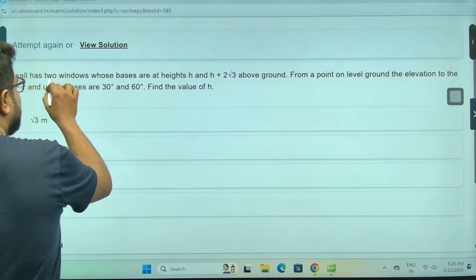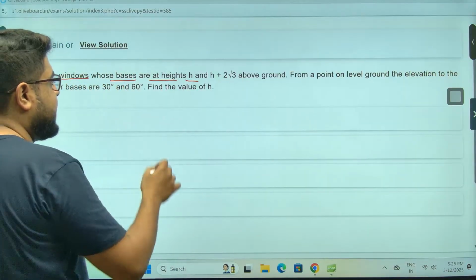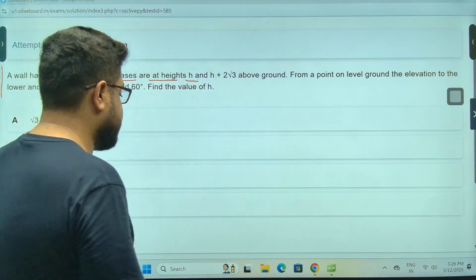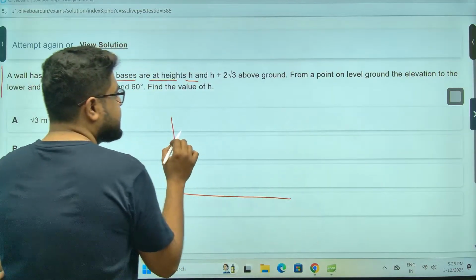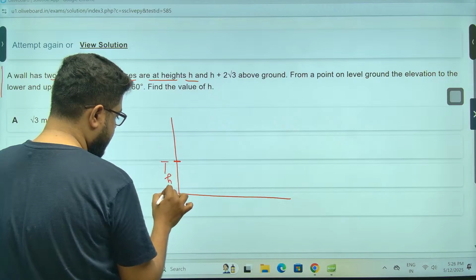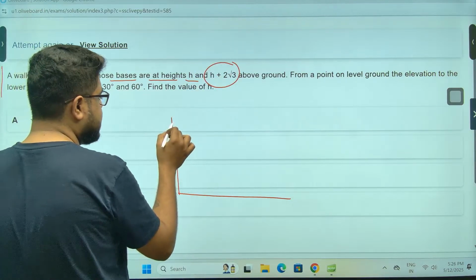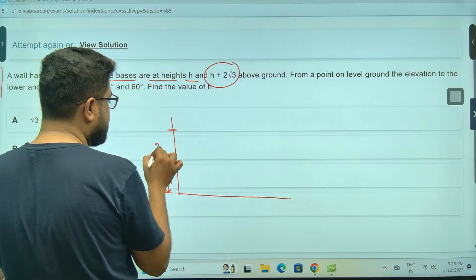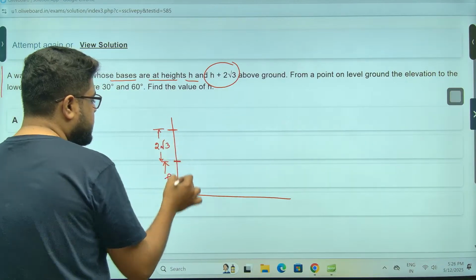A wall has two windows whose bases are at heights of this and this above the ground. Acha. So this is a wall. It has two windows. Sir, one is at this height h. Another is at h plus 2 root 3. Meaning, sir, this is 2 root 3 only, because it is at h plus 2 root 3 from the ground.